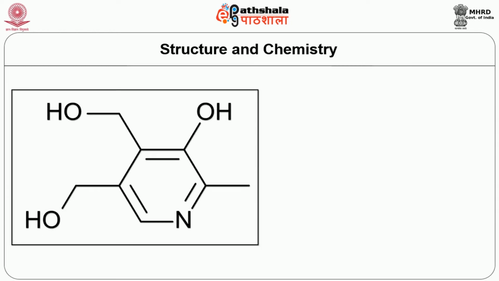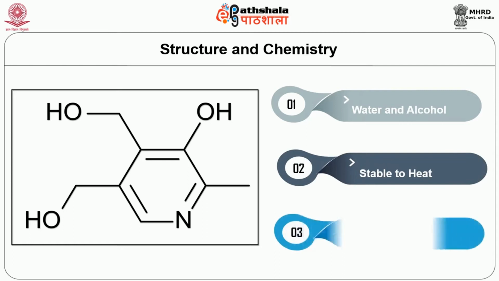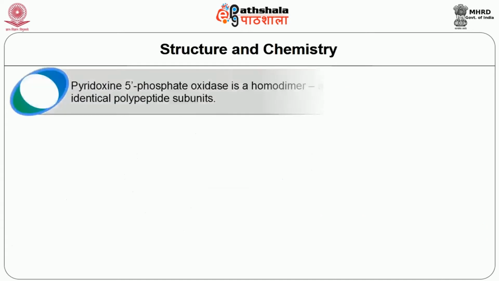Structure and chemistry. Pyridoxine is a colorless compound. It is soluble in water and alcohol, stable to heat, acid and alkali, but can be easily destroyed on exposure to light in neutral or alkaline medium. Pyridoxine 5-phosphate oxidase is a homodimer, a molecule consisting of two identical polypeptide subunits.